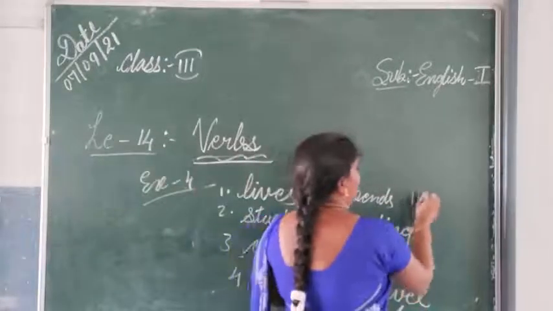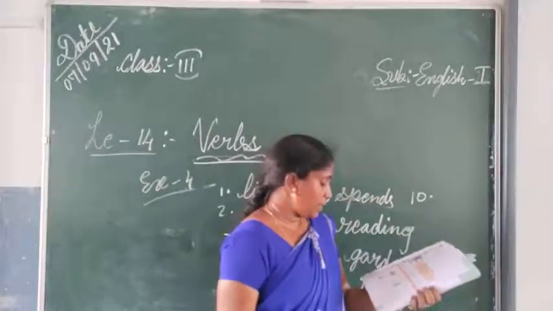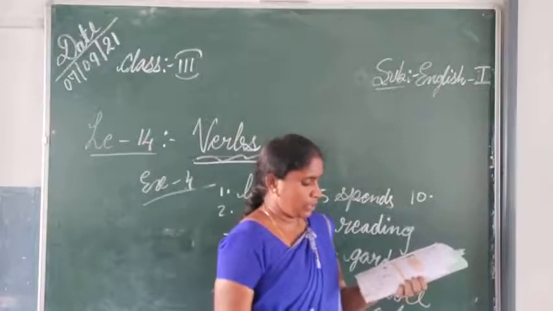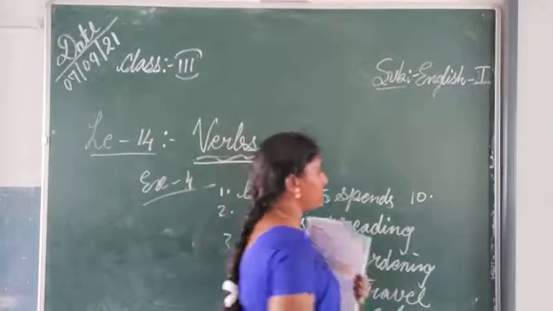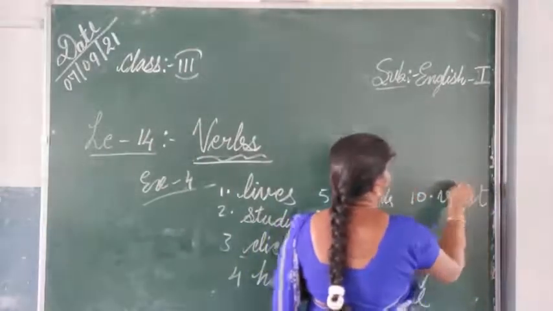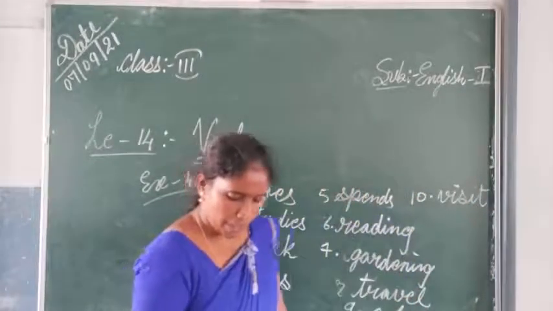Tenth one, what do they do after eating? Good restaurants and dash many places like Moscow, historical palaces, temples and churches. So what is that one? Visit. So they visit the different places. So this is about a paragraph.